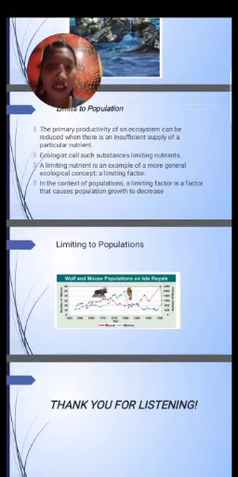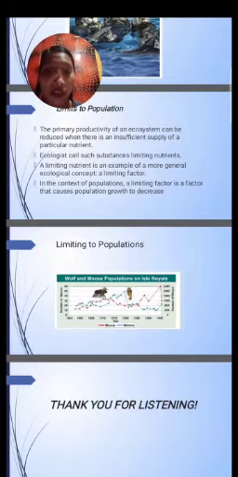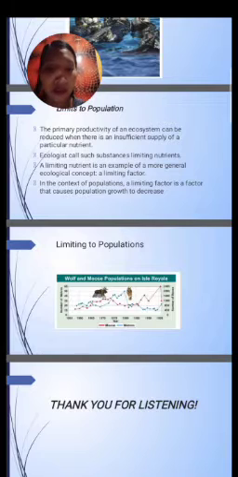So this is the graph of limits to population. As you can observe, it will grow, and after that it stops and reaches a point, until it becomes 2,400. And as you can observe, it decreased because of the limiting of a certain species, or some reduction from an insufficient supply.